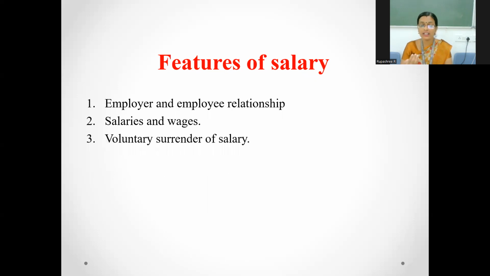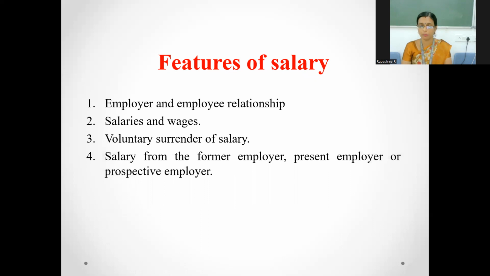Thirdly, it is a voluntary surrender of money. That is because the employer has to voluntarily pay the employee because the employee has rendered a particular kind of service to the employer. Therefore, the employer volunteers to pay a particular sum of money called salary. Fourthly, salary from the former employer, present employer or prospective employer, all these three will be treated as income from salary.